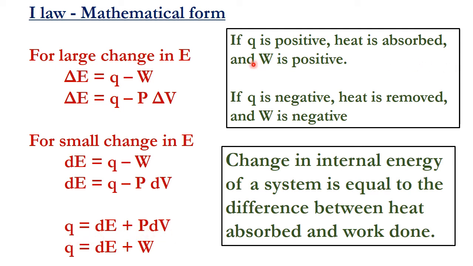If Q is positive, heat is absorbed, and W is also positive. If Q is negative, heat is removed from the system and W is negative, because W is equal to P into delta V. If delta V is positive, W is positive. So note that if Q is positive, heat is absorbed and W is positive; if Q is negative, heat is removed and W is negative.